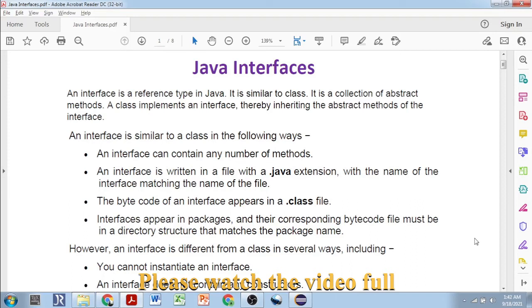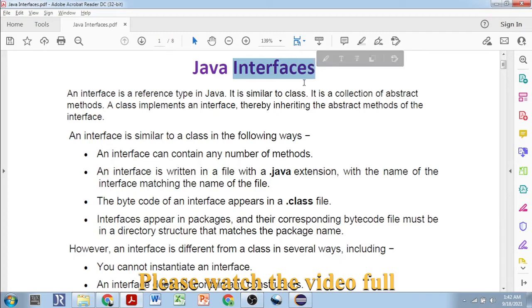So hello everyone. In this video tutorial, we'll learn about Java interfaces. What is a Java interface? If this question is asked and you'd like to give a single-line answer, you should say that an interface is like a class with only abstract methods. Yes, that's the best answer you can give at the very beginning. Then you can slowly go on with the explanation of interfaces.